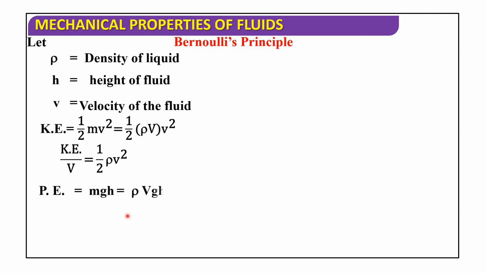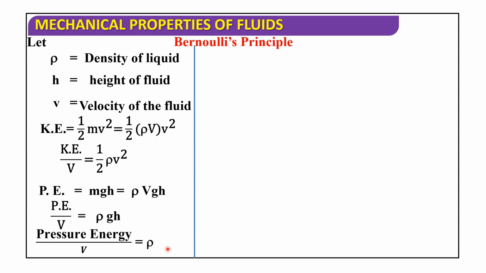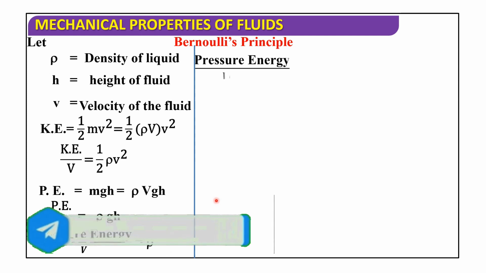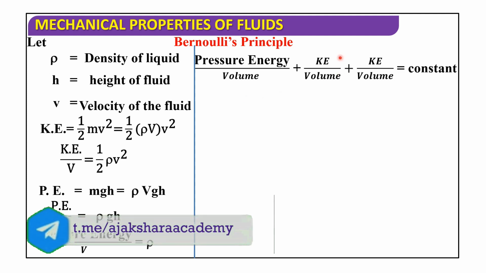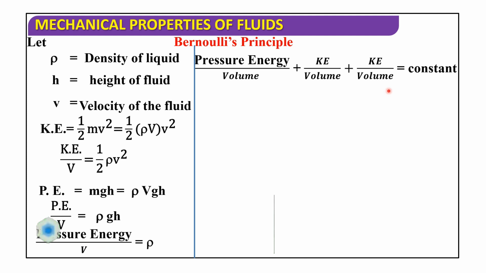Potential energy is equal to m g h, that is rho V into g h. So potential energy by V is equal to rho g h. Pressure energy by V is equal to P. Now pressure energy by volume plus kinetic energy by volume plus potential energy by volume is constant.